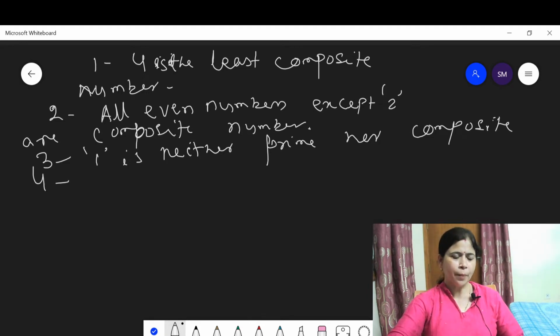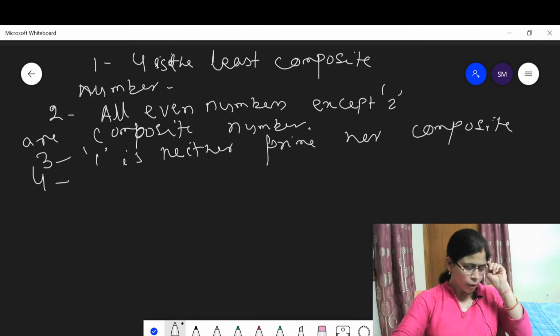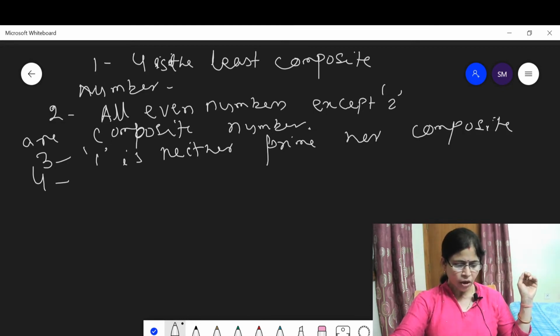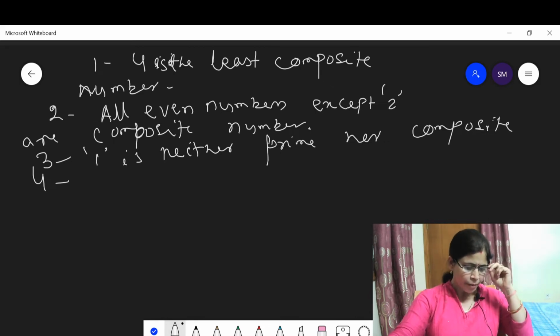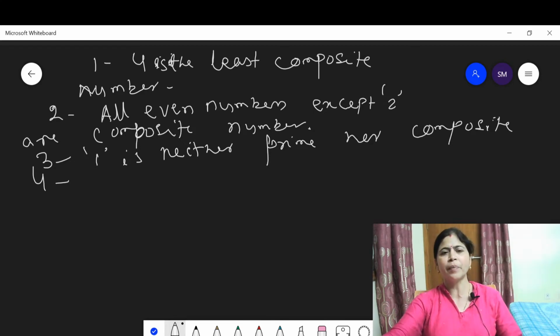Then the fourth property says that any natural number greater than 1 that is not a composite number is a prime number.